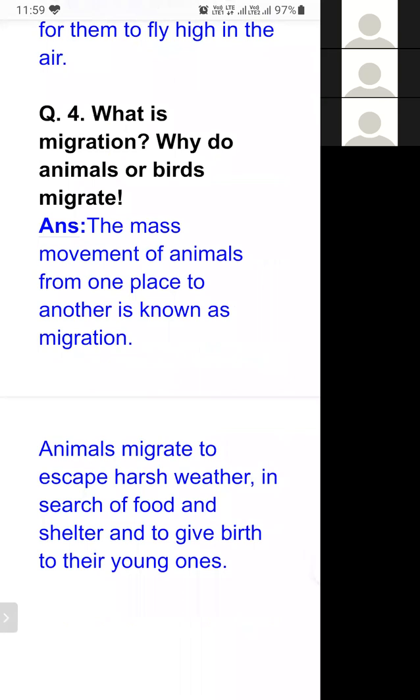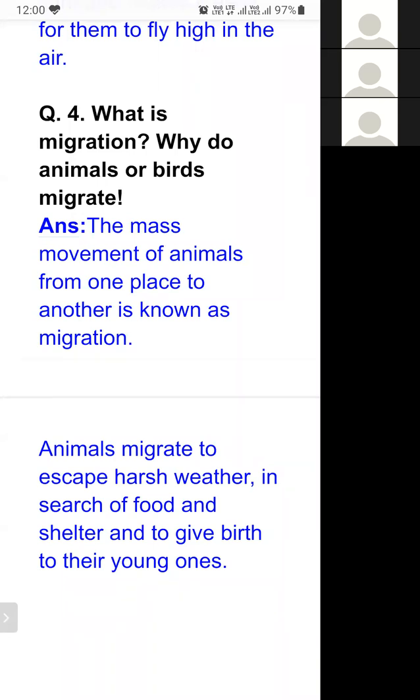The next question is question number four. What is migration? Why do animals or birds migrate? The mass movement of animals from one place to another is known as migration. It means when animals and birds move to very far off places, a very far distance, up to 1,000 of kilometers, in a very large number.